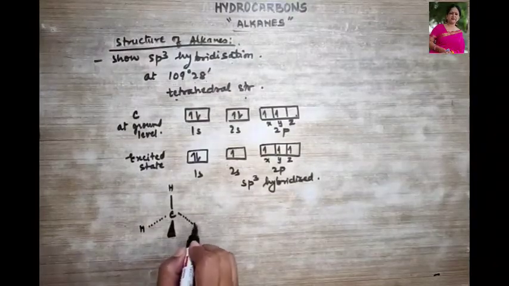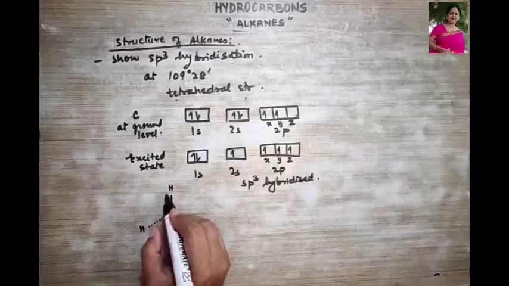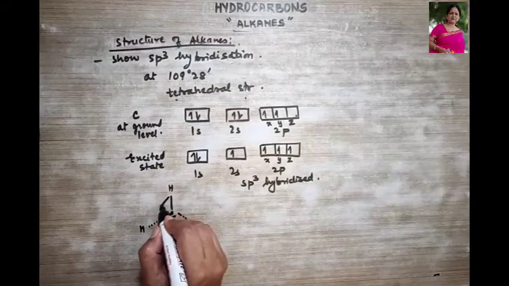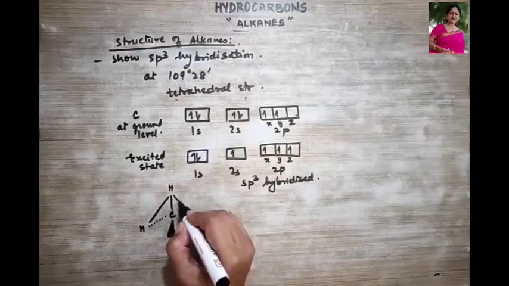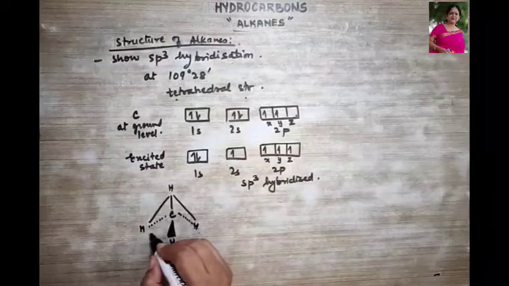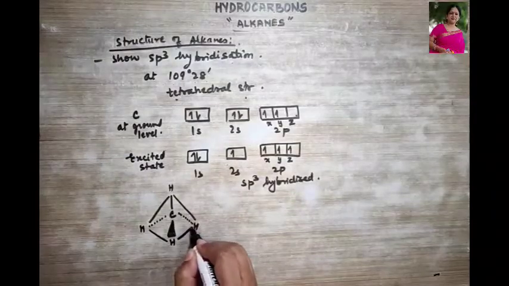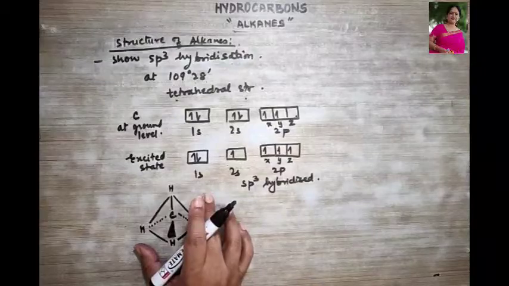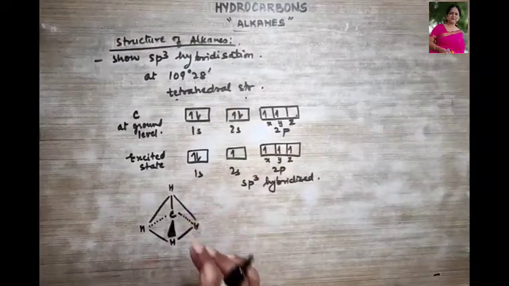This is hydrogen, right? This is the structure of methane, right?